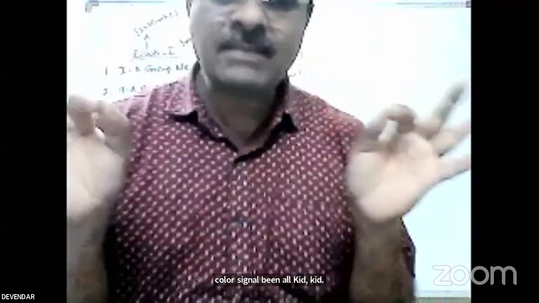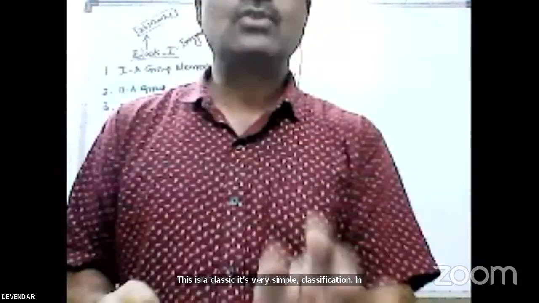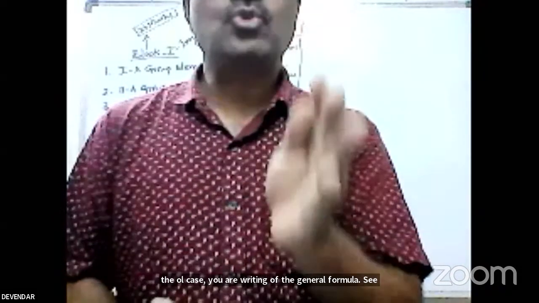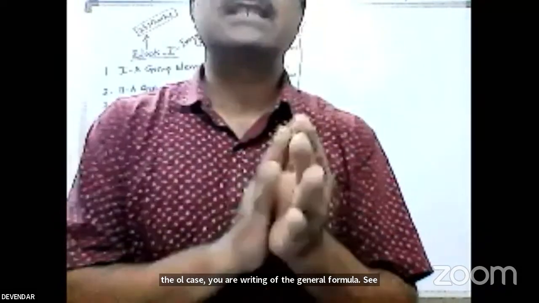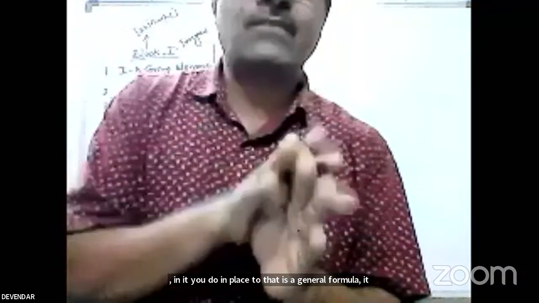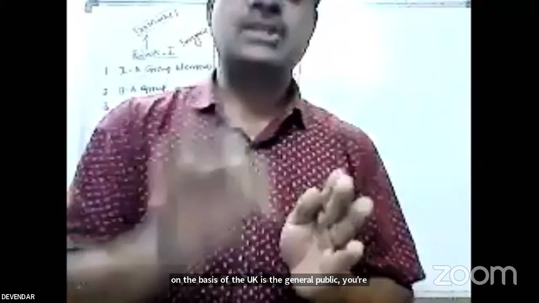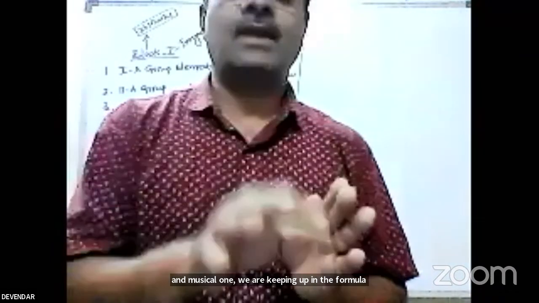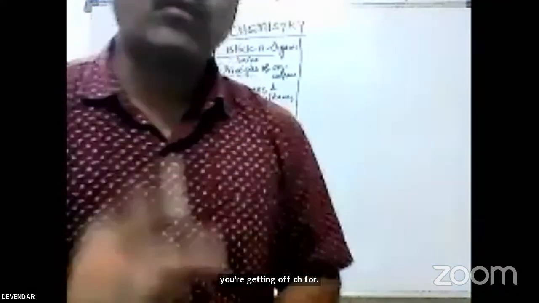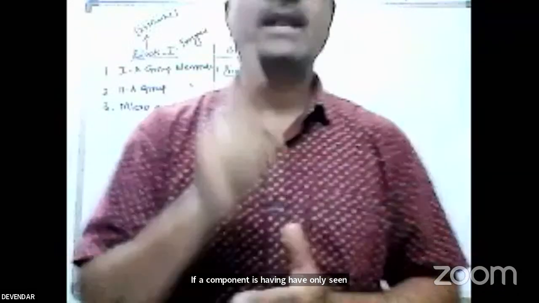In the alkanes, the general formula is CnH2n+2. On the basis of the general formula, you write the number of carbon atoms. N equal to 1, you put it in the formula and get CH4. If a compound has only a single carbon,